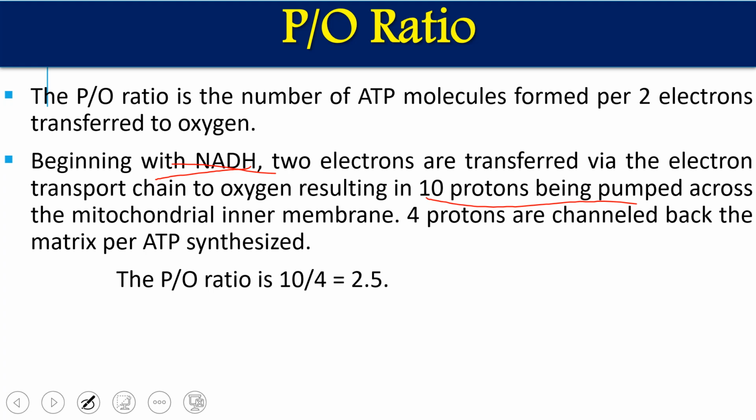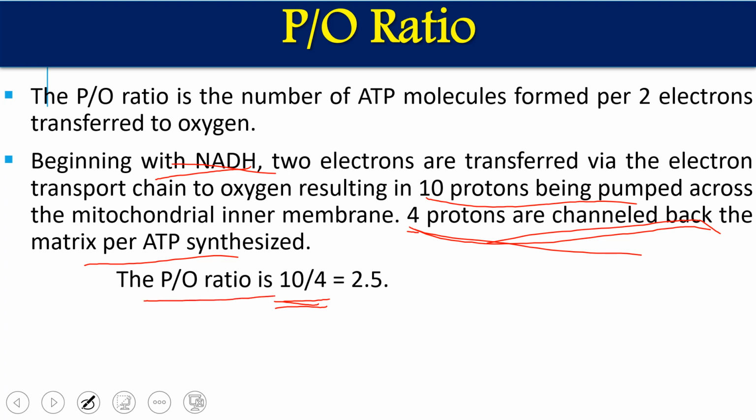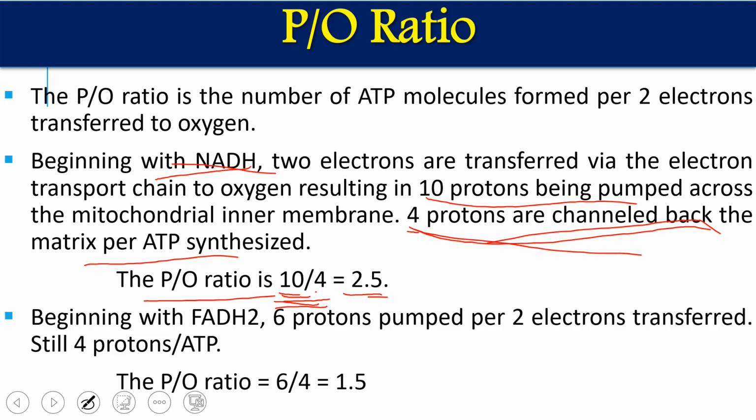About 4 protons are channeled back to the matrix per ATP synthesized. So the P/O ratio involves 10 protons transferred and 4 protons per ATP. So how many ATP are produced from NADH? That is 2.5 ATP for every 2 electrons transferred.